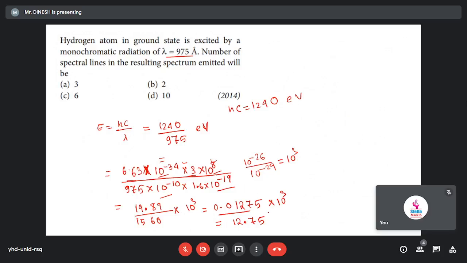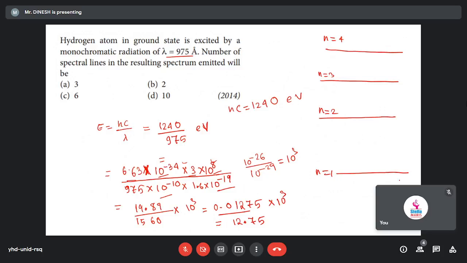So up to that we got the energy. But there is an energy graph that I didn't tell you about, for n is equal to 4. When an electron jumps from a higher to a lower state, here is state n is equal to 4, here n is equal to 3, here another excited state n is equal to 2, and this is the ground state, n is equal to 1.